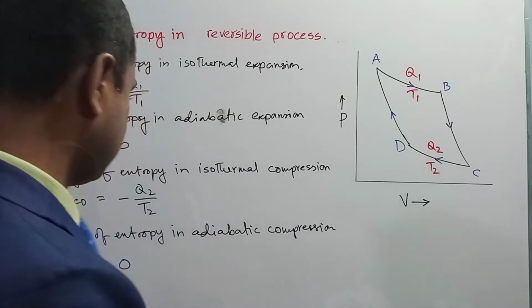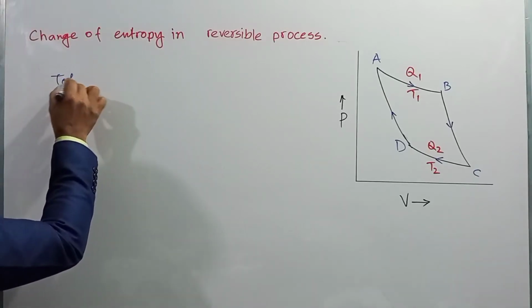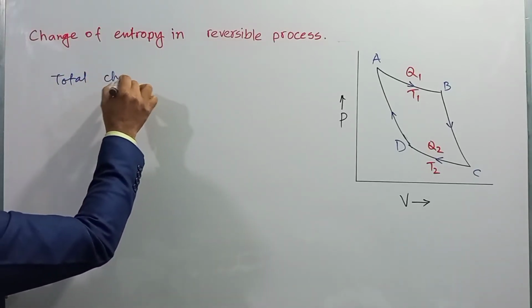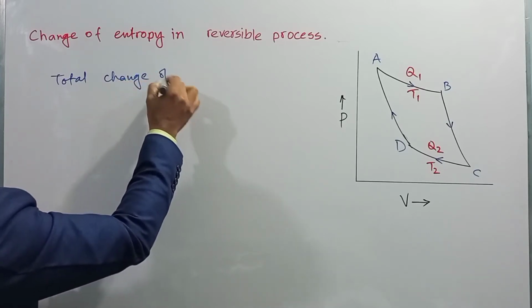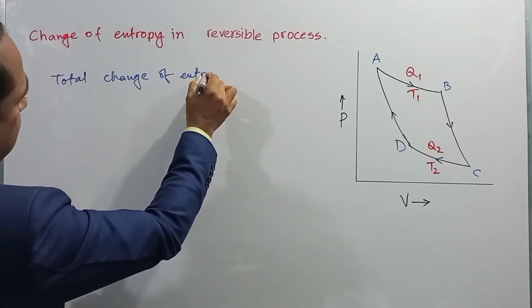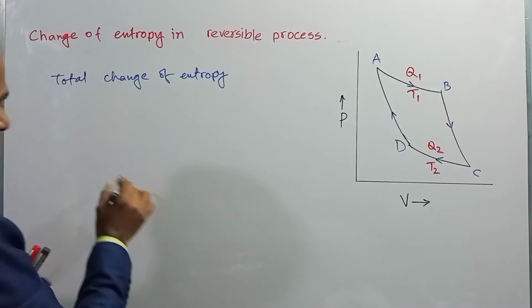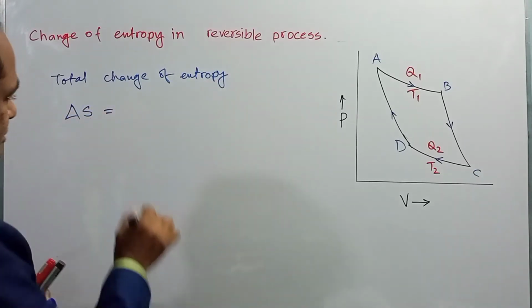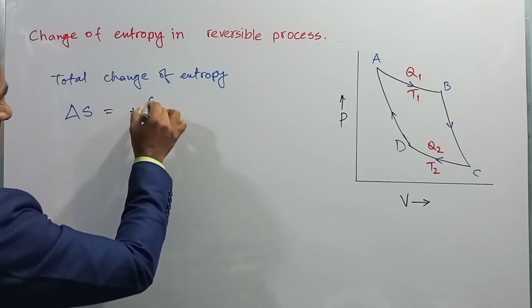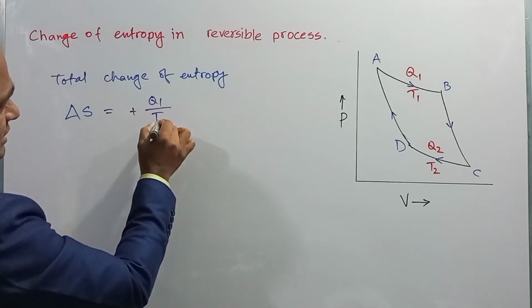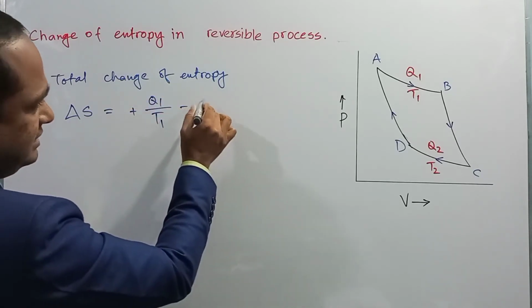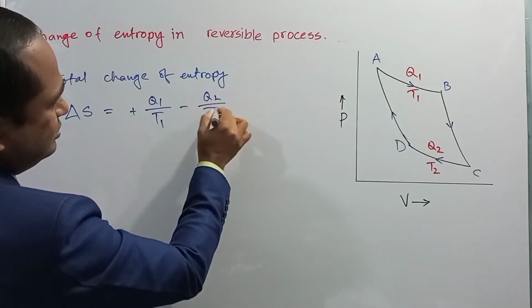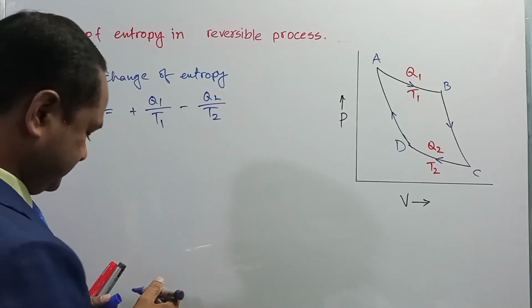So total change of entropy, del S is equal to plus Q1 by T1 minus Q2 by T2.